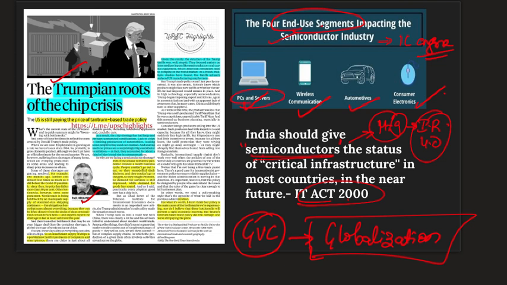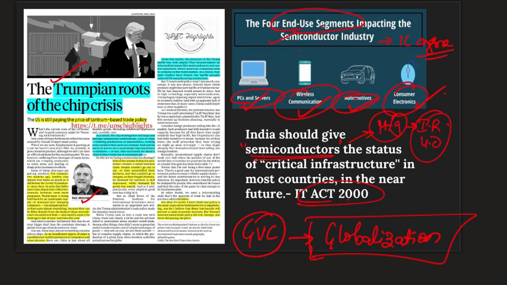PC and servers because of the mad rush for cryptocurrency, wireless communication because offices were shut down and devices demand increased, automobiles the demand has been falling for a very long time because of semiconductor shortage, and finally consumer electronics like wearable smartwatches, etc. In the pandemic, health consciousness increased among people, and this also drove the demand up.